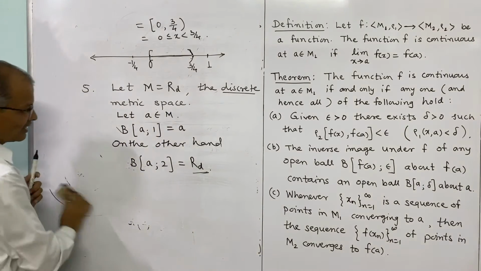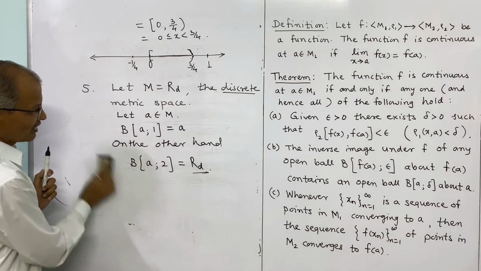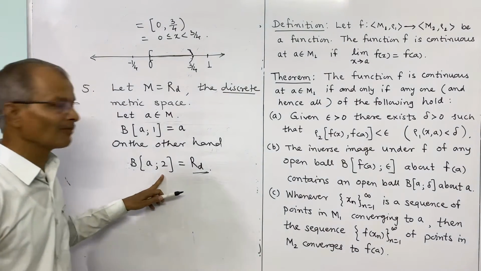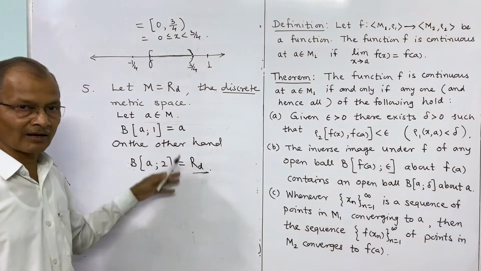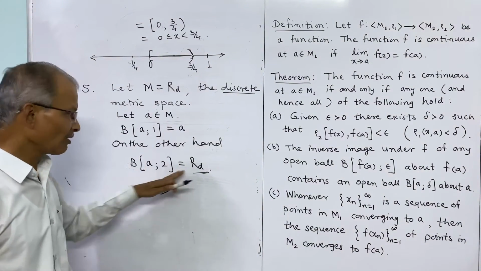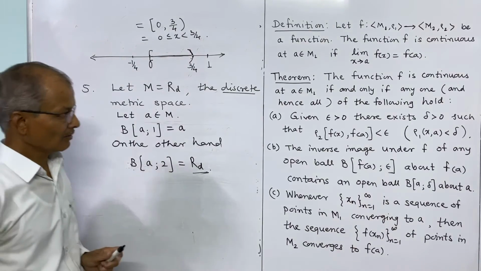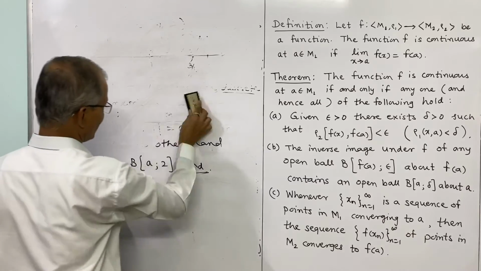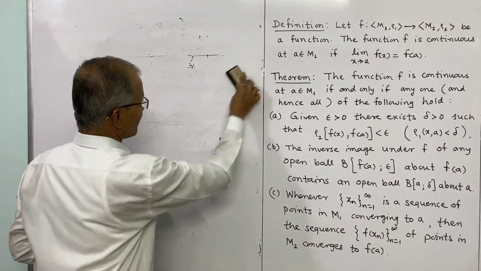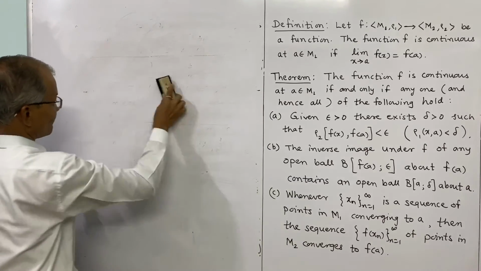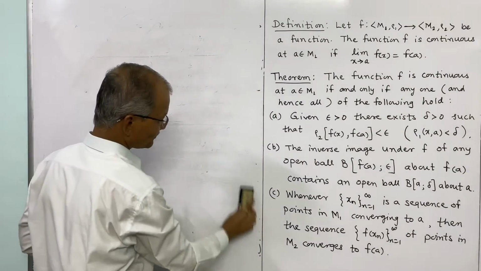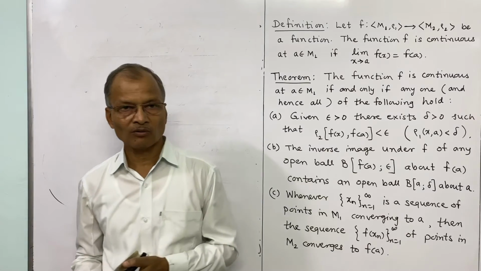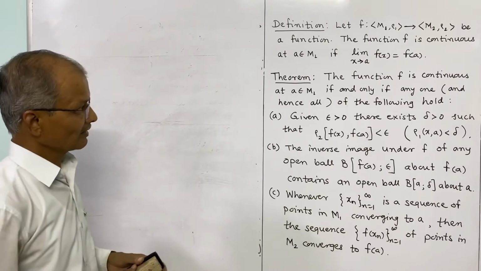If the open ball has radius 1, then only the center is in it. And if it has radius greater than 1, 1.5, etc., then all points will be in the open ball. So these are some examples of open ball, which is an important concept, and we have to understand it, because using this open ball, we are going to define open set, closed set, etc.